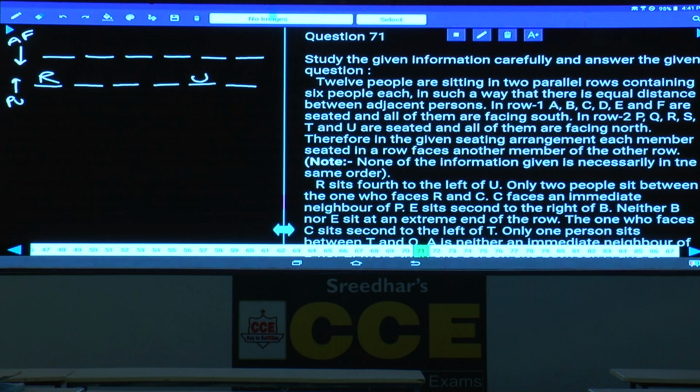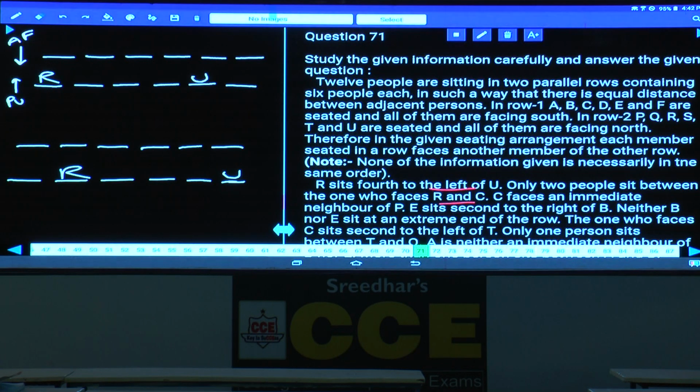That is one possibility. Then what is the second possibility? Tell me. Now in the second possibility, R can be at the left, second from the left, and you will be at the right extreme end. R sits 4th to the left of you. Only 2 people sit between R and C. How many are in between R and C?